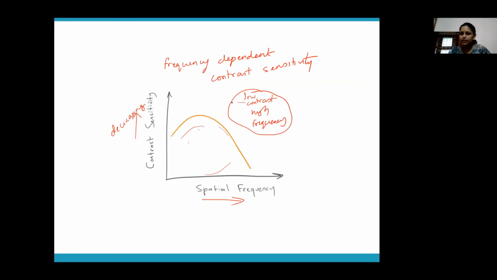Whatever is there, you will not be able to see or recognize in your image. That means you can discard a lot of this information. When you're not able to recognize what is there, what is the point in storing it? This is another property of human vision that is exploited by JPG. So whatever content is in the low contrast, high frequency portion of your image can be eliminated, because we will not be able to see it.